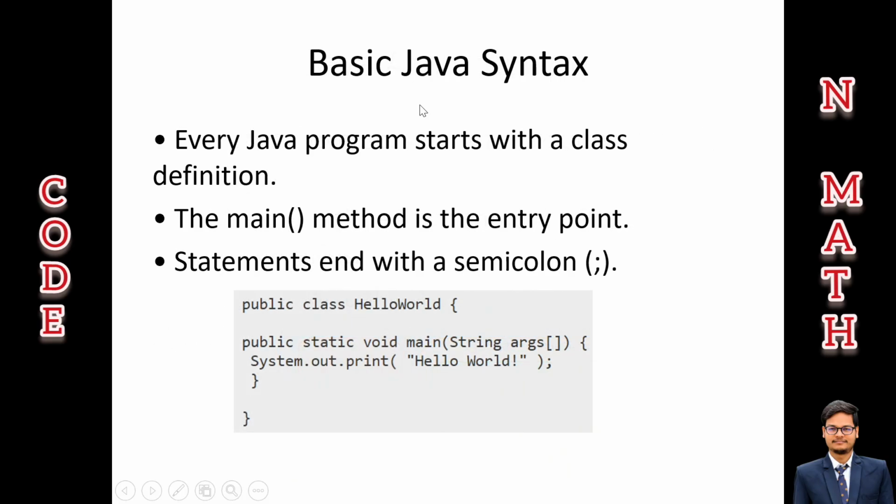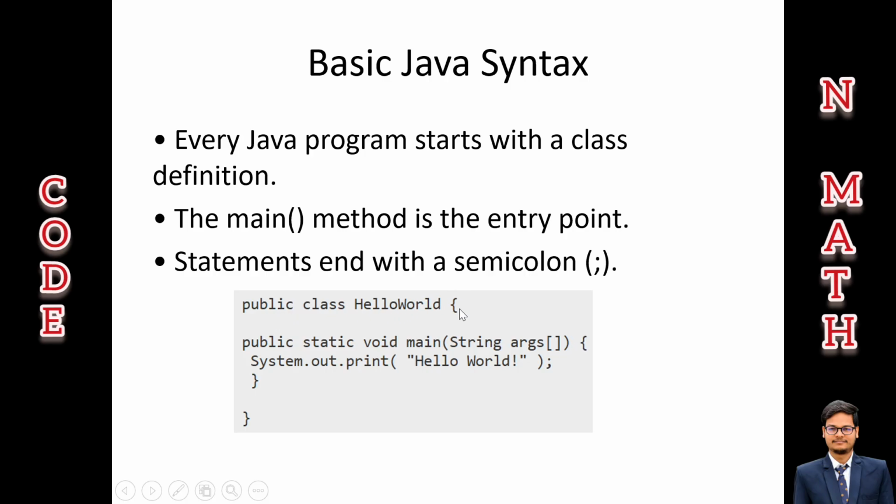If we talk about the basic syntax of Java, every Java program starts with a class definition. Inside the class, we have the main method. This is where your program begins execution, and each statement ends with a semicolon. You can see here that this is a statement and it ends with a semicolon, and curly braces are used to define blocks of code.